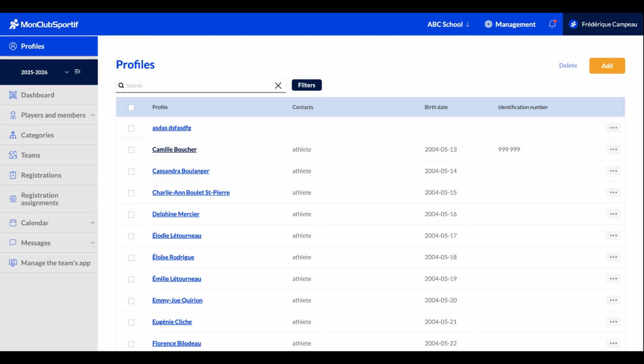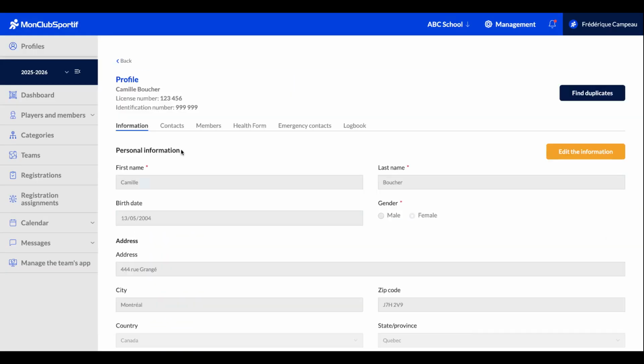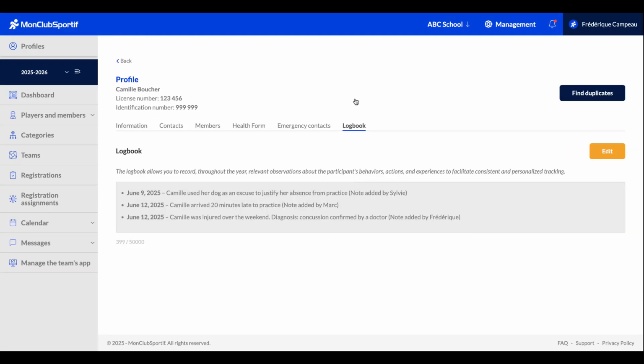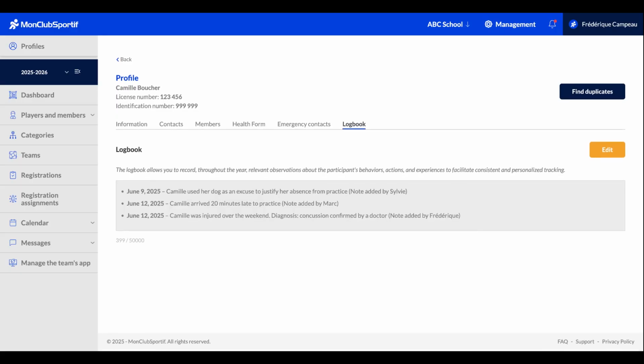So in that case, she'd have two player roles linked to her profile. Following this logic, we recently added a new tab called the Logbook. This new section lets you track observations, behaviors, actions, or events, basically anything you'd like to note about a member throughout the season or the year. It acts as a personal logbook to help you keep track of things so you don't forget.